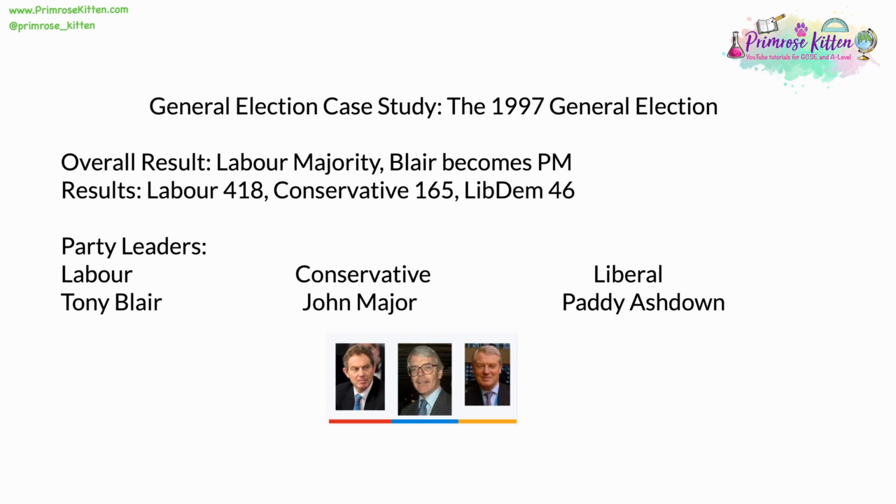The Conservatives gained a massively reduced 165 seats under John Major, who had been Prime Minister since 1990 after taking over from Margaret Thatcher. This was regarded as an absolutely crushing defeat. Many Conservatives who thought they were in safe seats lost their seats. The Liberals, or Liberal Democrats as they were by this point, were under their leader Paddy Ashdown, a widely trusted but slightly mocked figure. They gained 46 seats, one of the largest for a third party at any recent election.